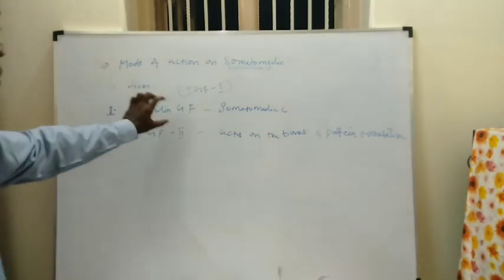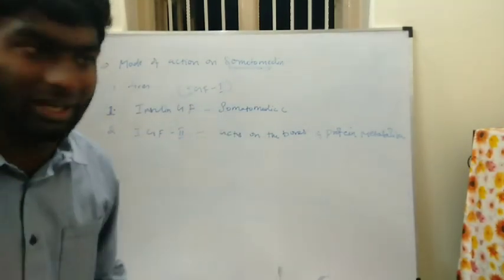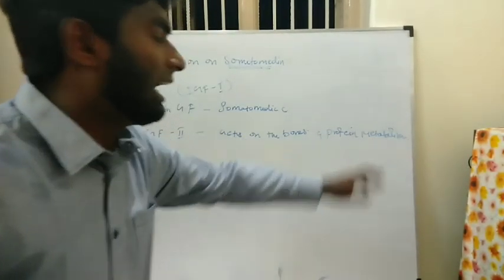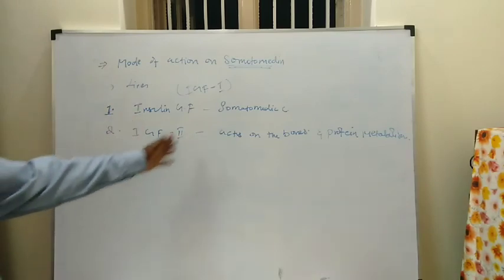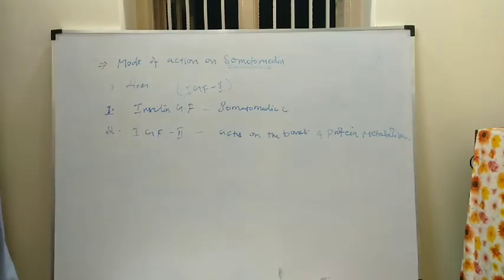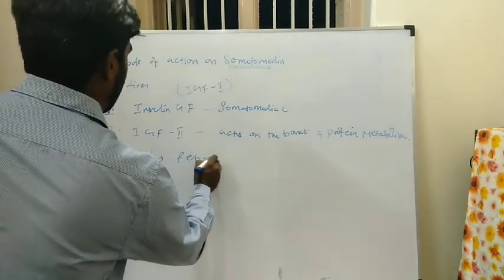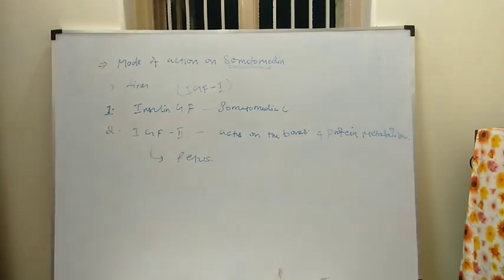Okay. So it has two types: insulin growth factor 1, that is somatomedin C. Next is insulin growth factor 2. It will act on the bones and protein metabolism. Majorly this IGF-2, insulin growth factor 2, will act on the fetus.